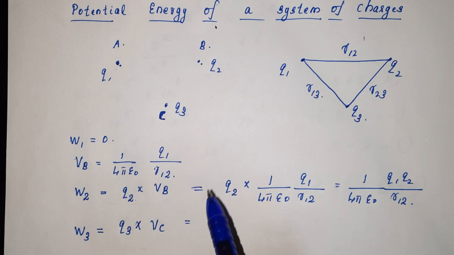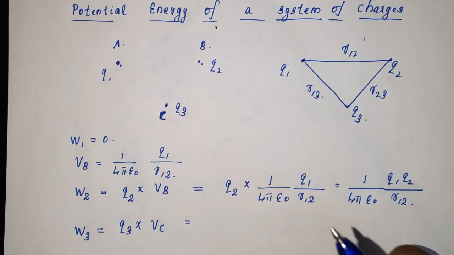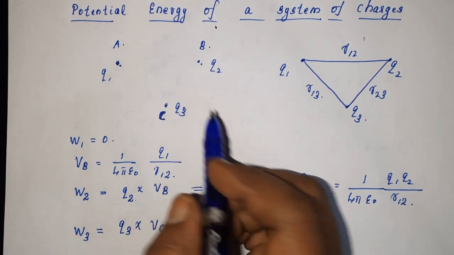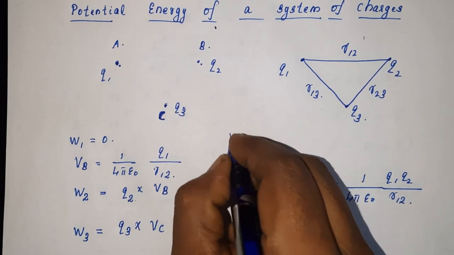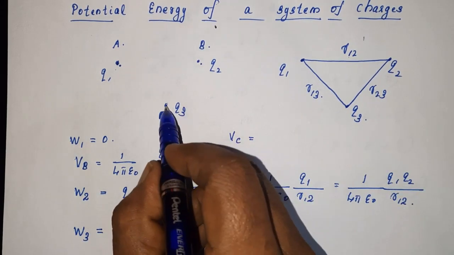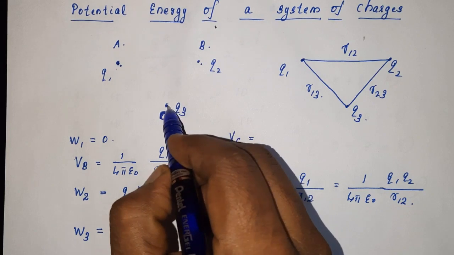Now, what is the potential at the position C? Which charges produce potential at C?